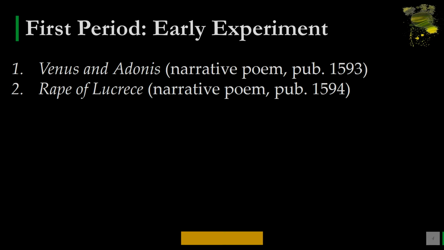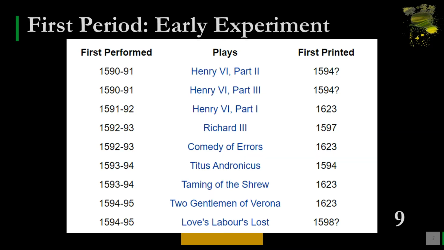In this period we have two narrative poems. One is Venus and Adonis, published in 1593, and the second is Rape of Lucrece, again a narrative poem, published in 1594. So these poems also are important, but the plays are the most important compositions of William Shakespeare. Next, dear students, in the same first period, we have his plays. 9 plays we have included in this first period to understand the chronology.